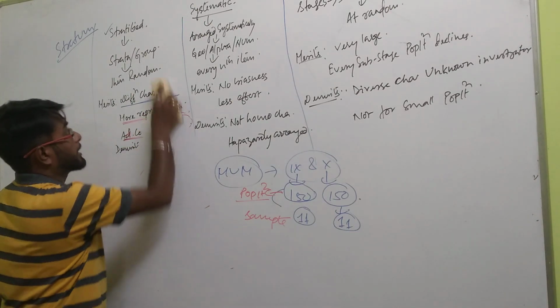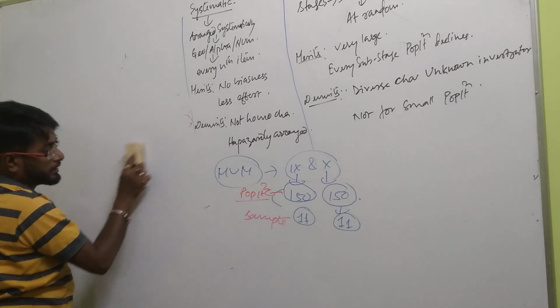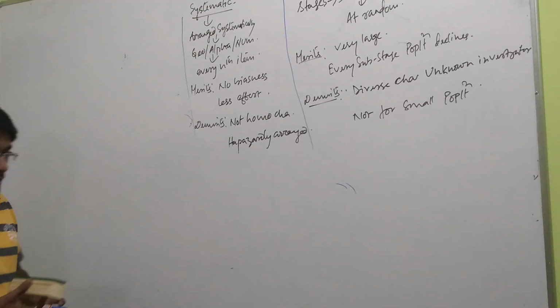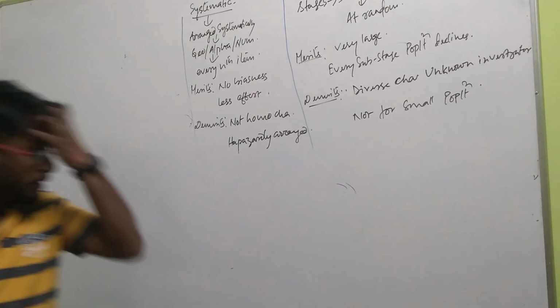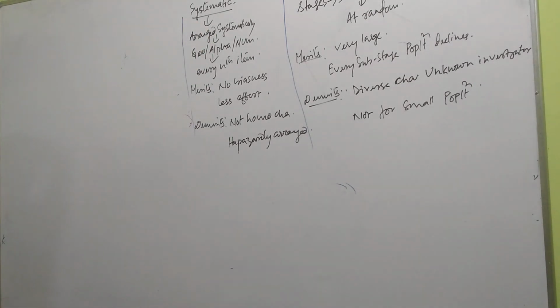Come to the third method. It is a little bit easier than the stratified. Systematic sampling. One thing we understood earlier: in systematic sampling, the investigator cannot determine the sample size beforehand. Let me repeat.